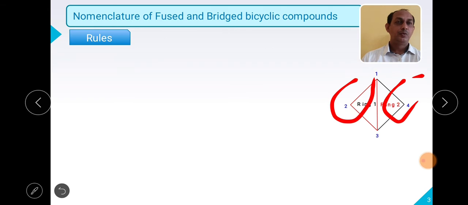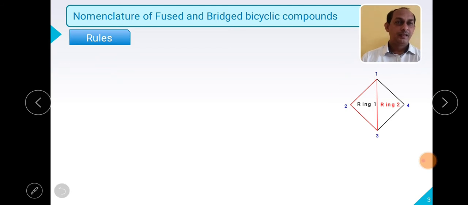As we can see, carbon number 1 and carbon number 3, this carbon and this carbon, are the common carbons. As there is no carbon atom present in between the common carbons, this particular system is a fused one, right? So we will see what the basic rules are.